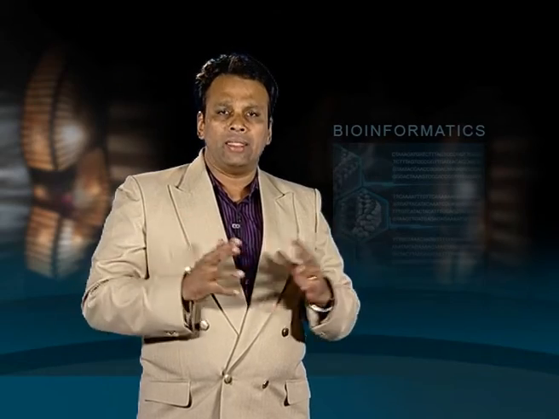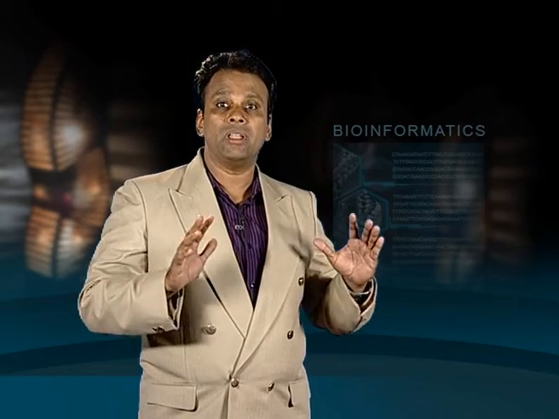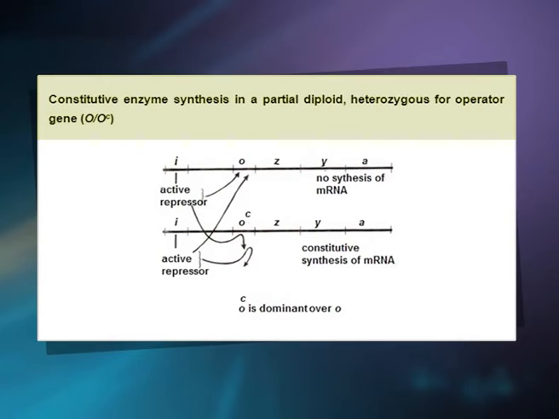On the other hand, partial diploid cells heterozygous for mutation at operator site exhibited constitutive synthesis of enzyme, indicating that normal operator gene O is recessive to mutant gene OC. This is clearly depicted in this figure.